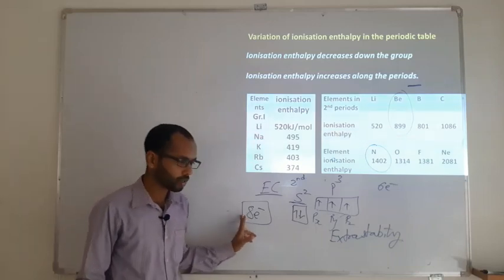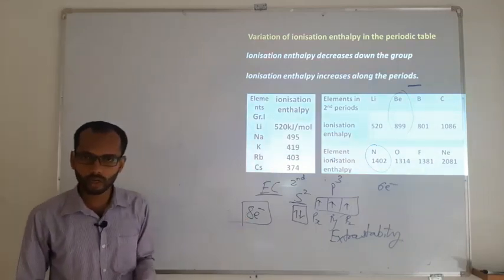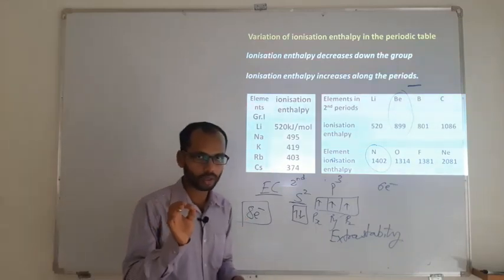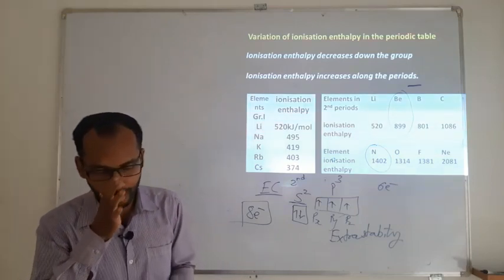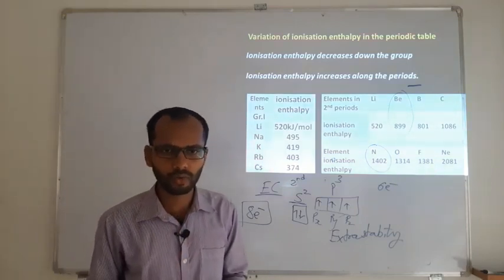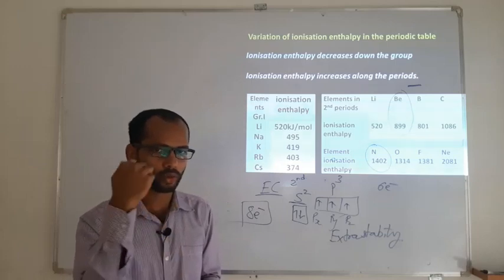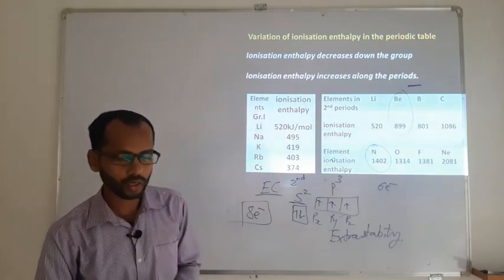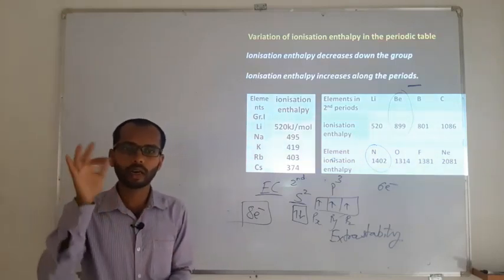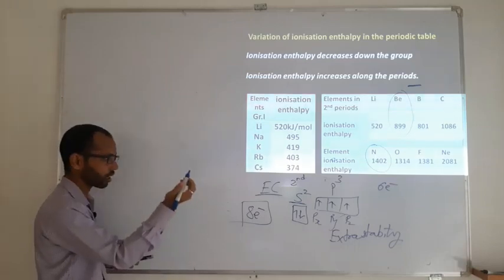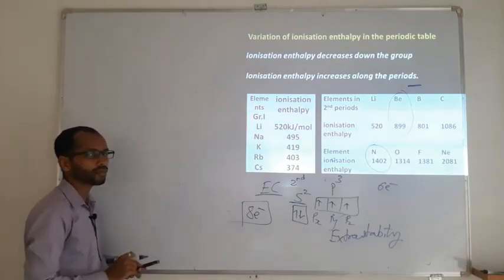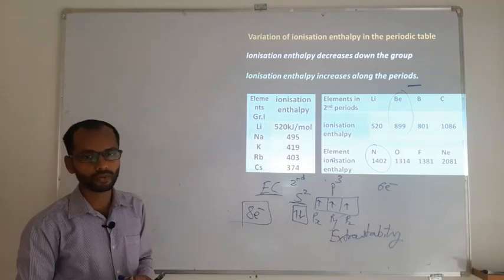So to not lose an octet, they are not going to give up the electron easily. So you just have certain exceptions. The exceptions are what? Whenever we remove an electron from a completely filled shell, definitely it is going to take more energy. Whenever we remove an electron from a half filled or completely filled configuration.